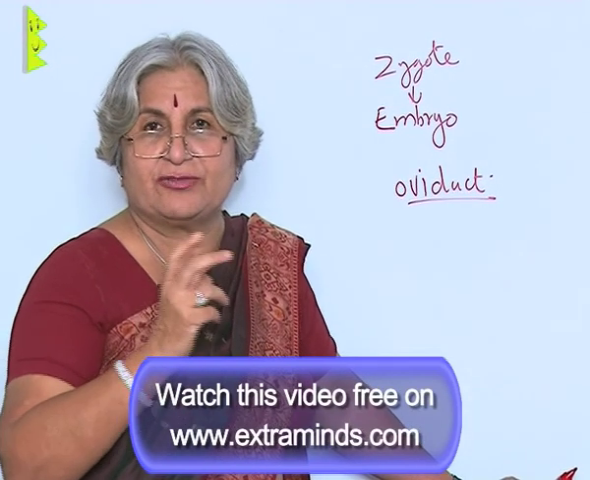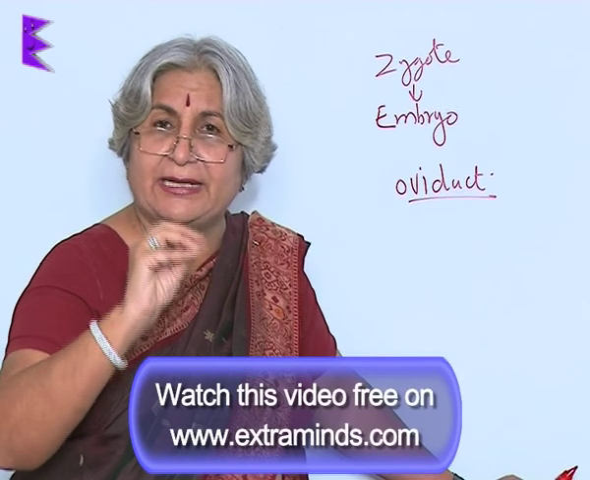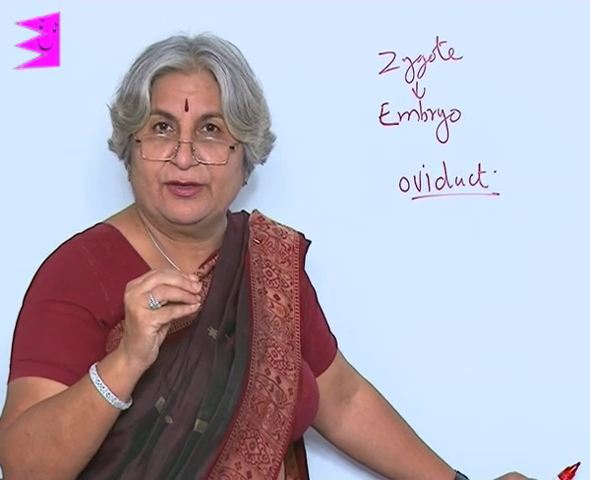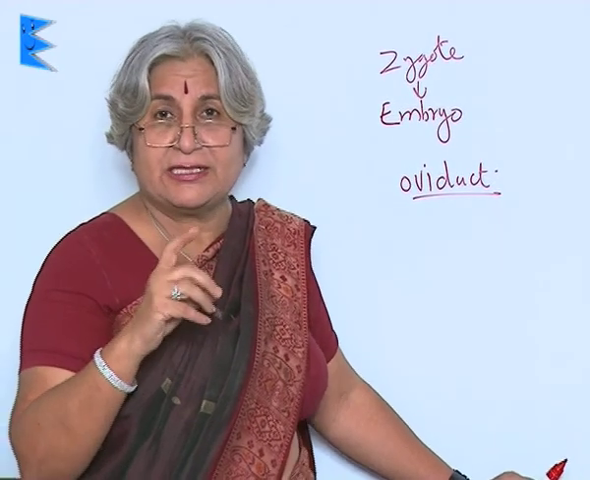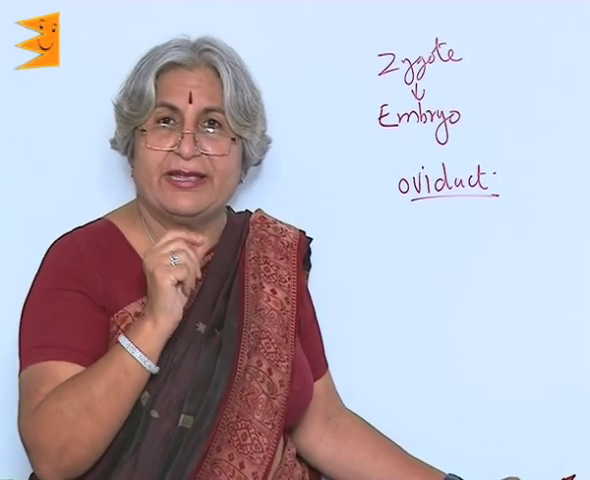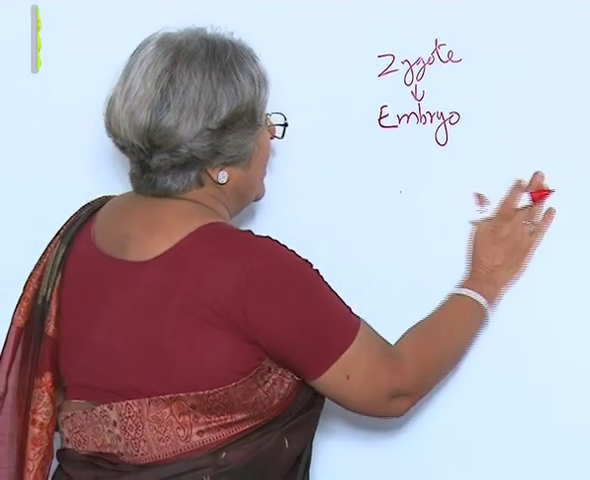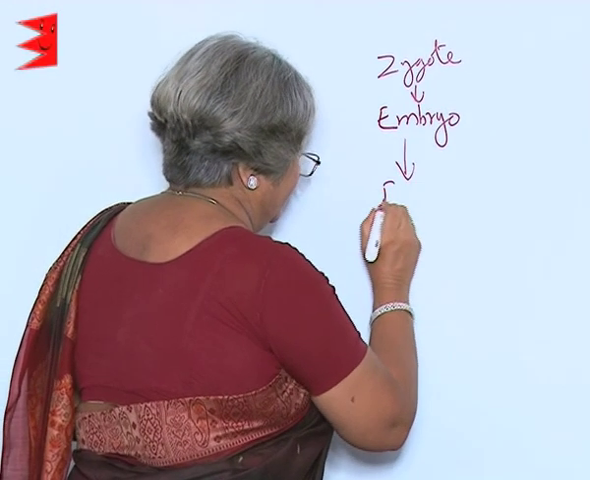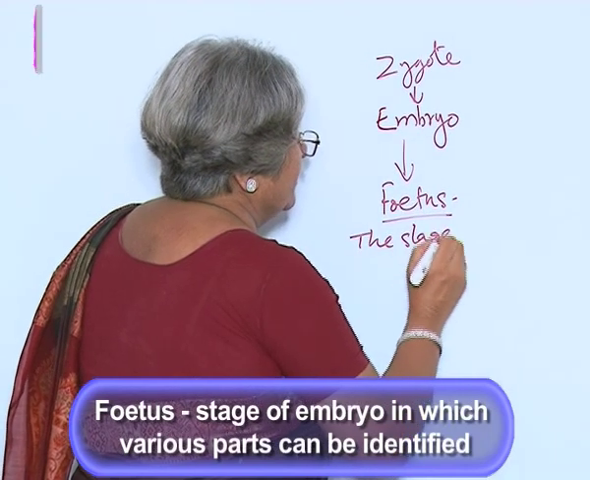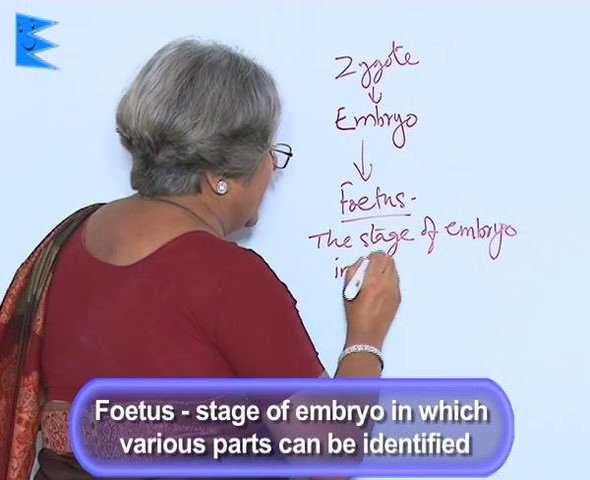And the multicellular structure changes into a kind of structure which has distinct parts like arms, hands, feet, eyes. Now, what is this stage? Now, this is not similar to embryo, it is not just multicellular. So, the stage when various parts can be identified is called fetus. So, embryo changes into fetus. It is the stage of embryo, you can say, in which various parts can be identified.